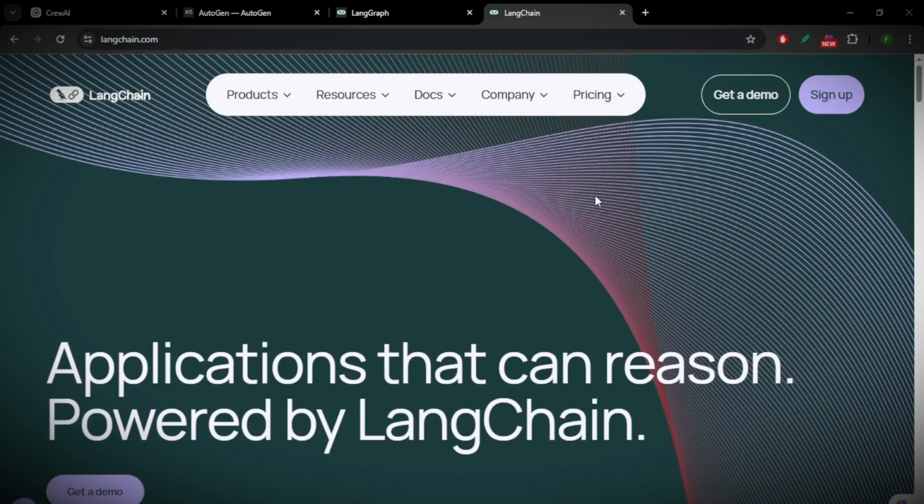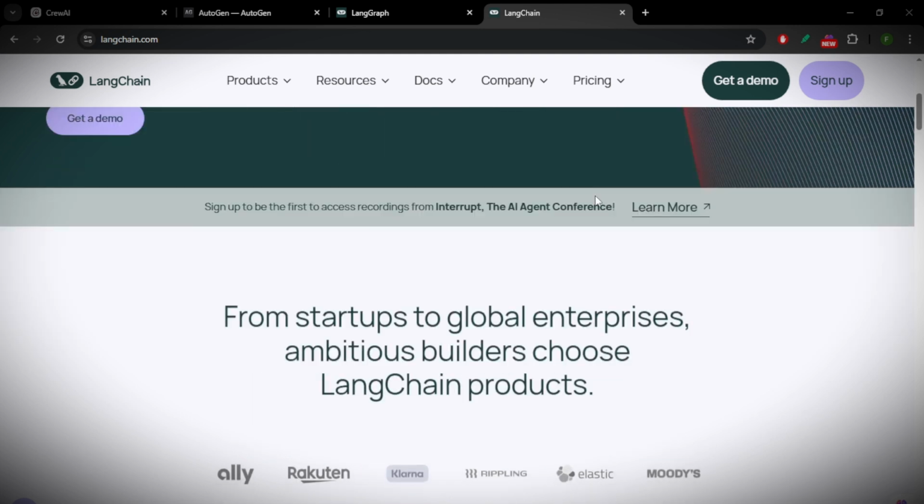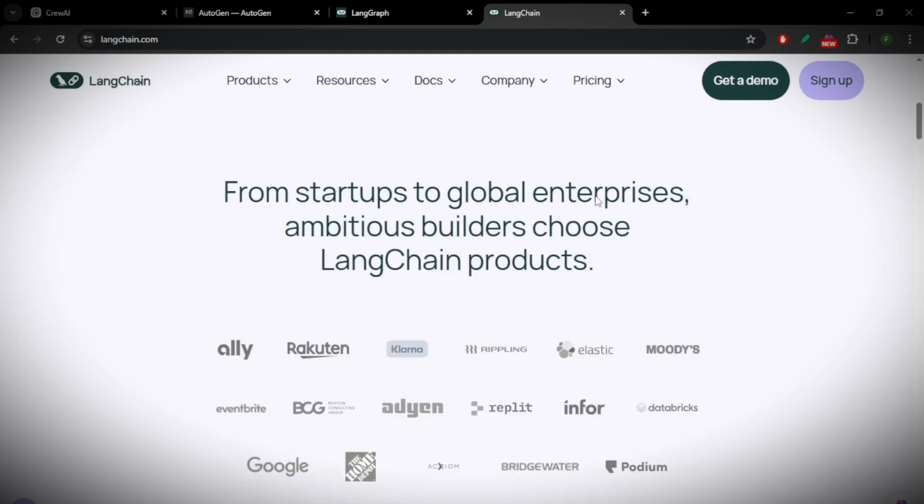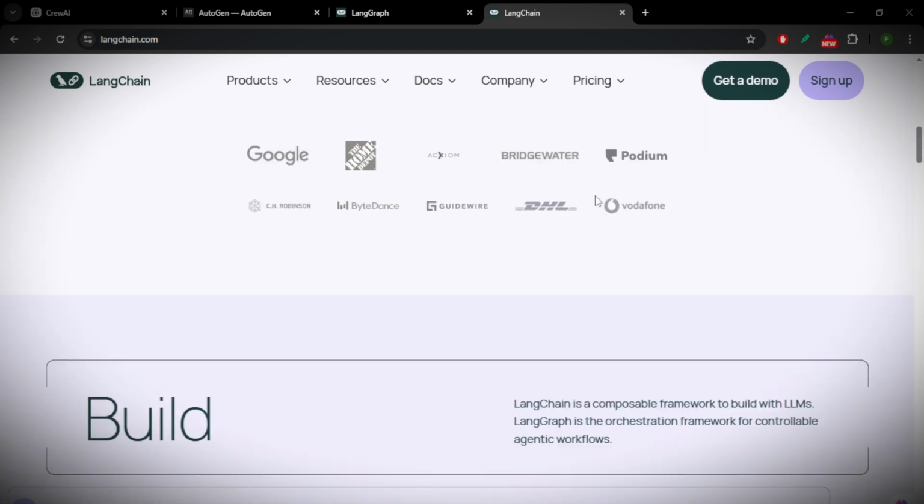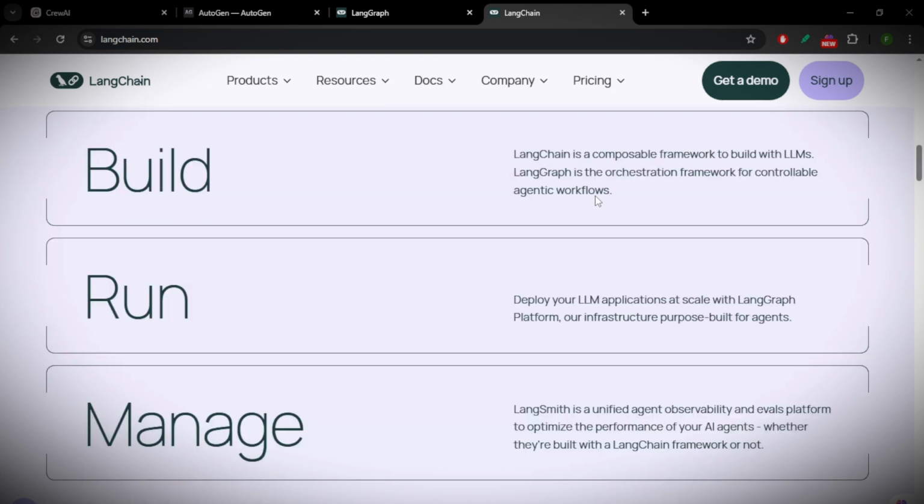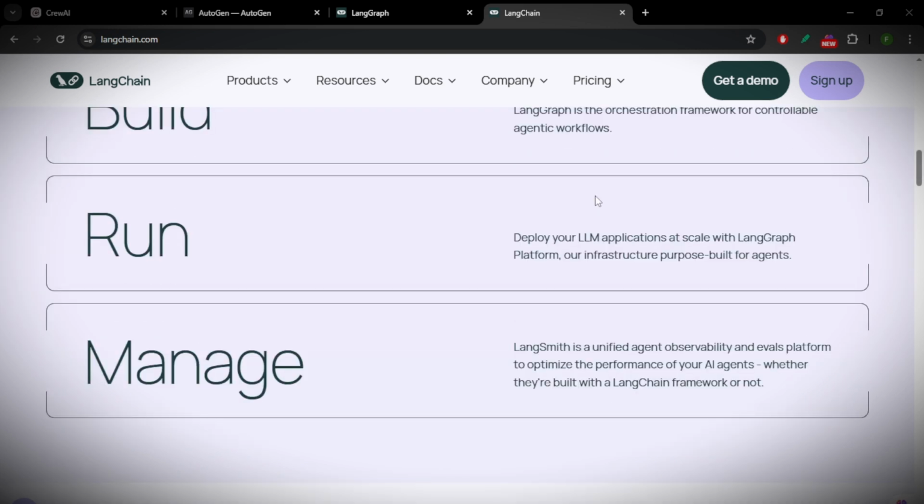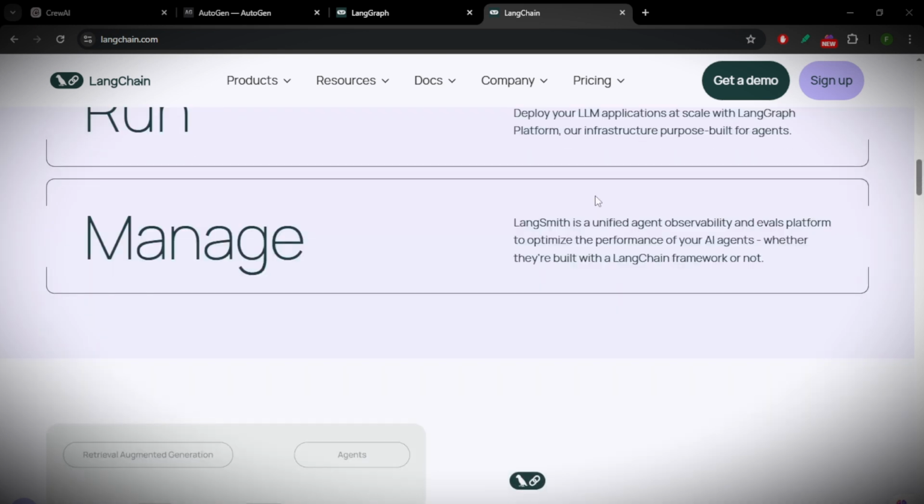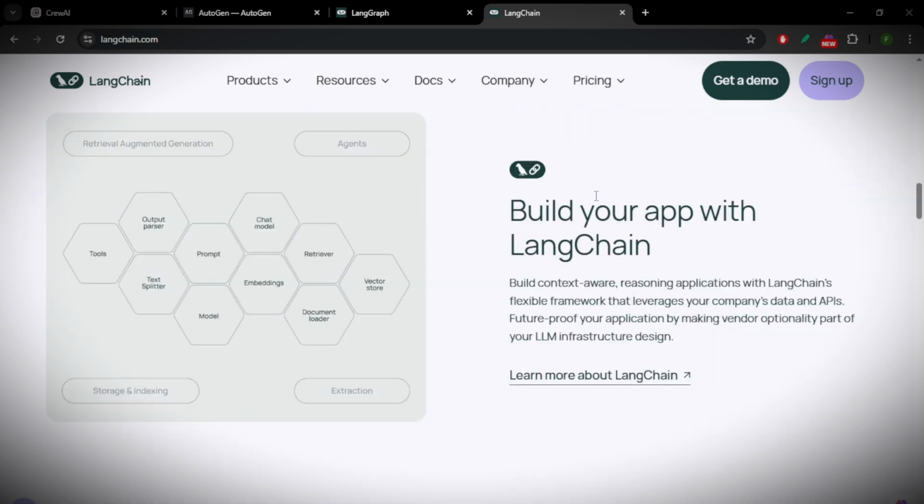Langchain is the most versatile of the four. It provides integrations for various AI tools, allowing developers to build custom applications by connecting language models with different services. If you want a flexible framework to experiment with AI, Langchain is the best choice.